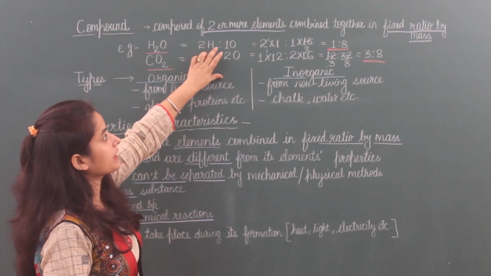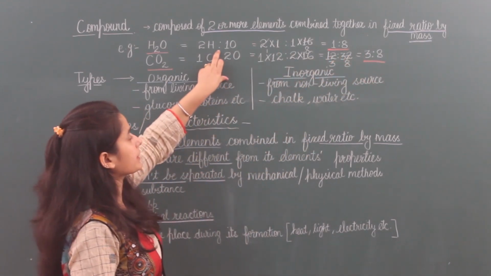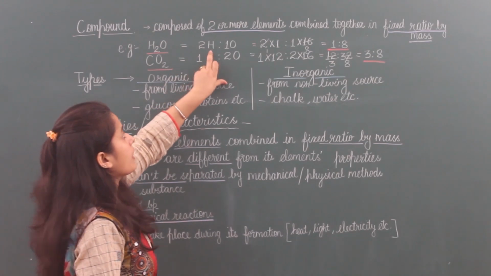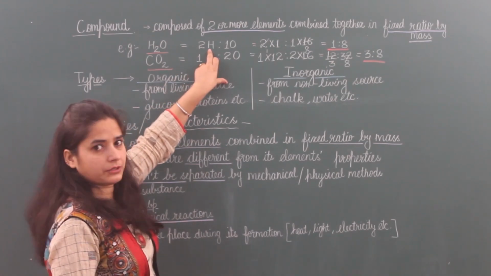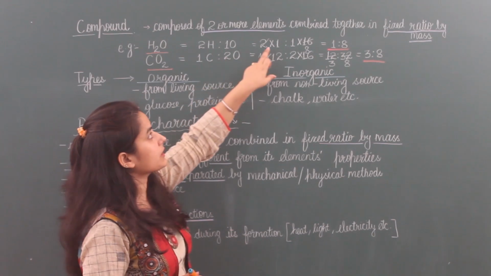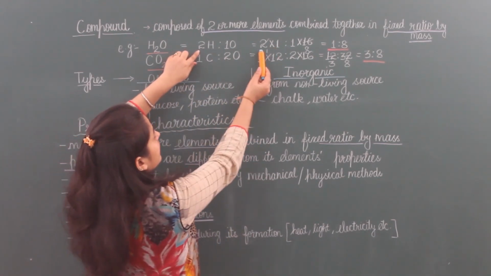When we are taking their fixed ratio by mass, we have to take the ratio of hydrogen to oxygen. Mass of 1 hydrogen atom is 1, so mass of 2 hydrogen atoms becomes 2. That's why I have written it here 2.